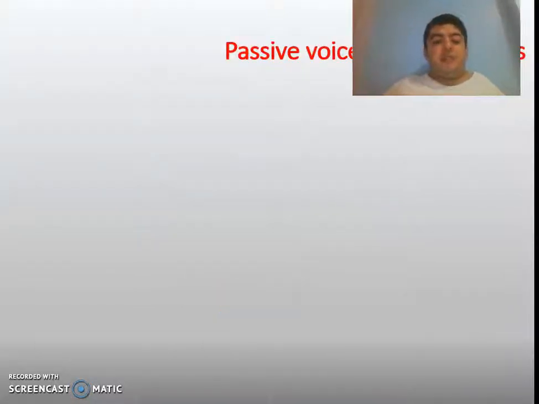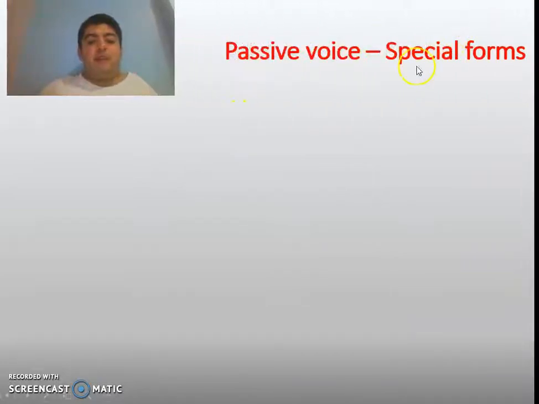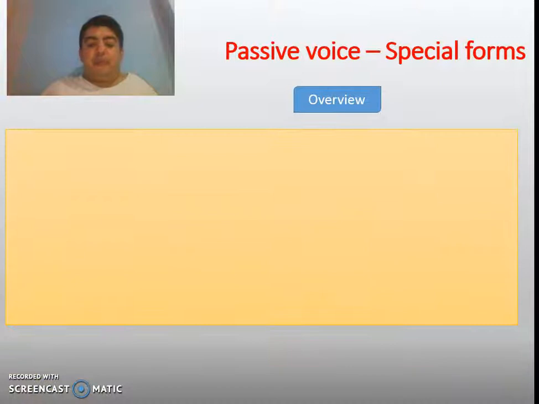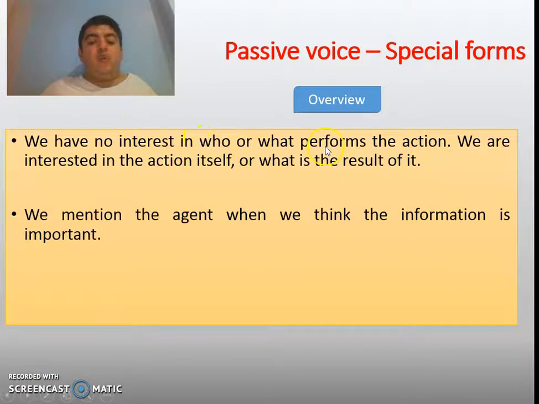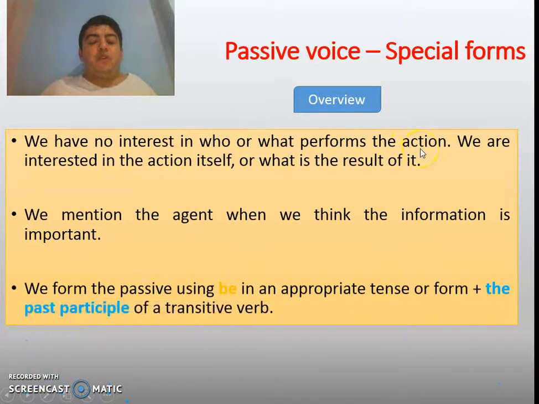In this opportunity, let's talk a little bit about passive voice, but making some emphasis in special forms. Before we start, let's have an overview of passive voice. Remember, in passive voice, we have no interest in who or what performs the action. We are interested in the action itself or the result of the action. Also, we mention the agent only when we think that the information is important.